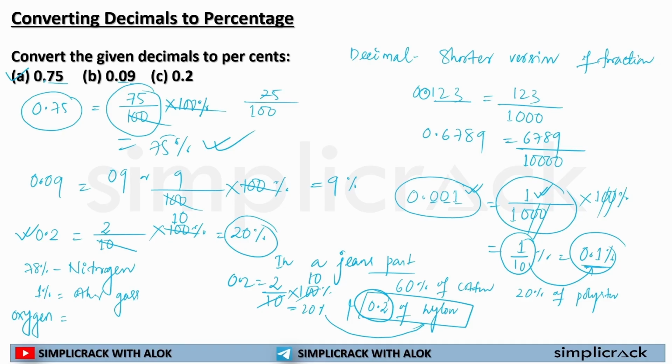So what will I do? As I know, whenever percentage is associated, it is always 100%. So my total was 100%. And out of that total, 78 was nitrogen plus 1 was other gases. So 100 minus 79%, if I deduct 79 out of 100, I will get 21%. So the percentage of oxygen is 21%. Even if a question is asked this way, I hope you are able to find out the percentage without any fear, without any worry.